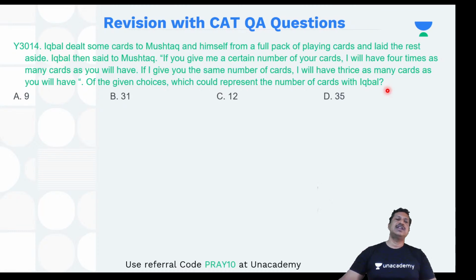So there are conditions that the total number of cards cannot be more than 52 and the number of cards will be positive integers. Okay. So these conditions are there. So you have to apply these conditions to get the answer. Okay.